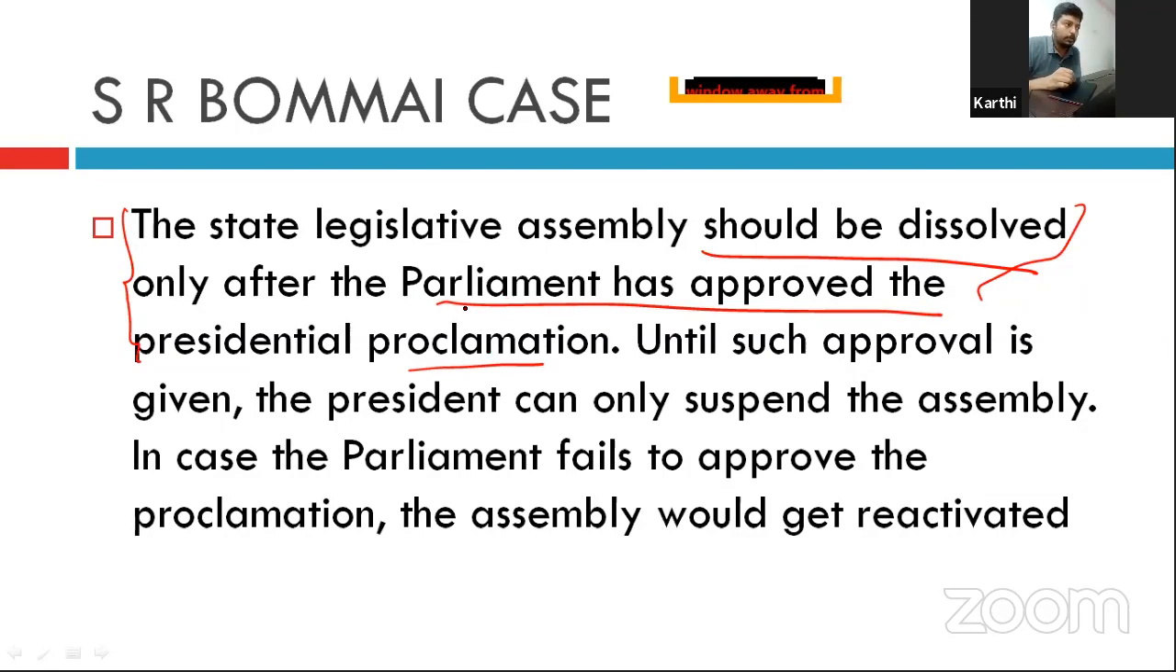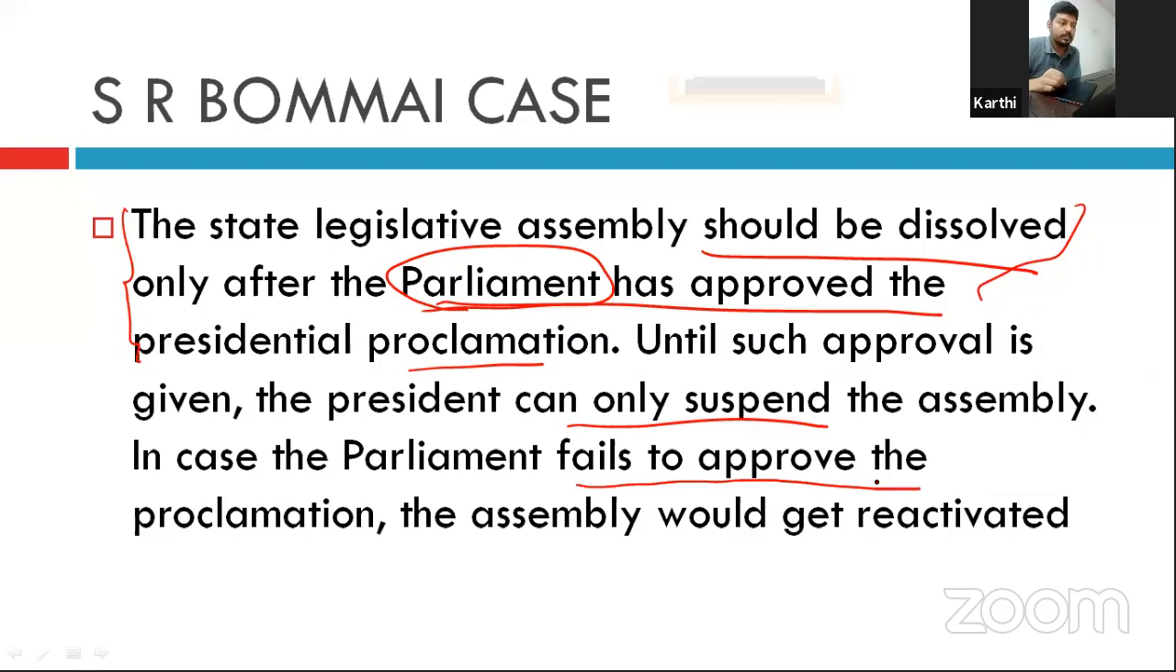Until the Parliament gives approval, you should not dissolve the state assembly. You can only suspend the state assembly. Until such approval is given, the president can only suspend the assembly, not dissolve. In case the Parliament fails to approve the proclamation, the assembly would get reactivated.